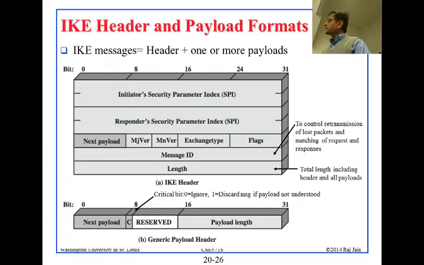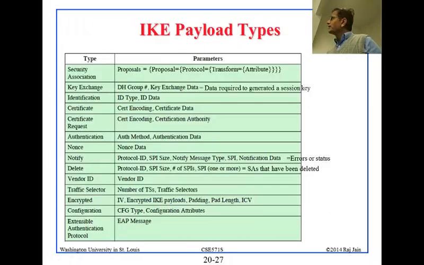The payload types we talked about here. Next payload. There are many of them. Security association, key exchange. Now, this is important. The first line is important. I will come back to that in a minute, but let's just go through the list here. The key exchange, Diffie-Hellman. So these are the Diffie-Hellman parameters. IDs, certificate request.